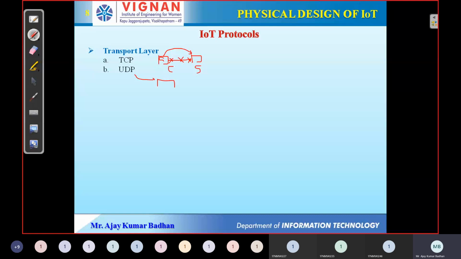With UDP, between client and server we don't have any connection. We can only send the packets through the wire, and there is a possibility that these packets might get lost, maybe due to huge traffic or environmental conditions. That's why it is called non-reliable in nature. These are the two protocols we use in our scenario.